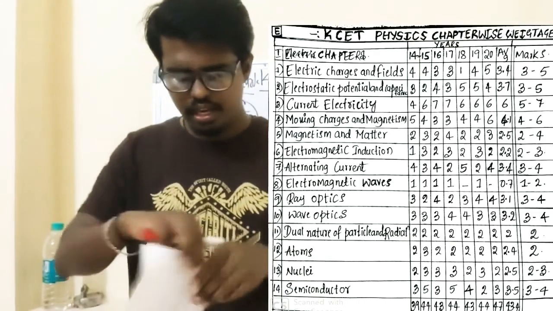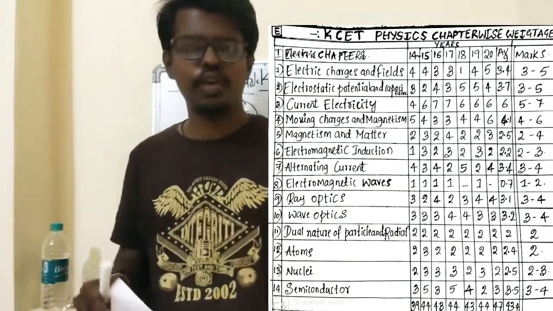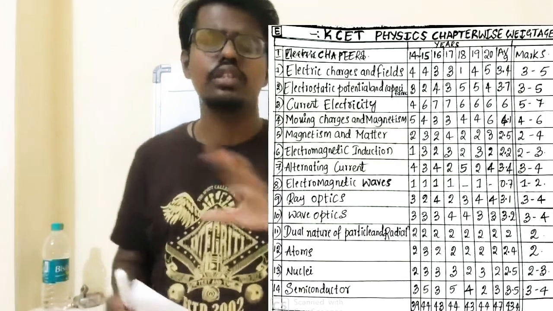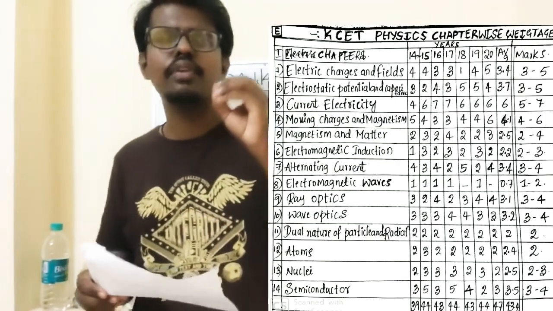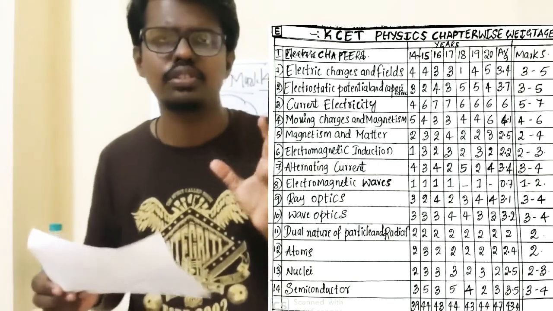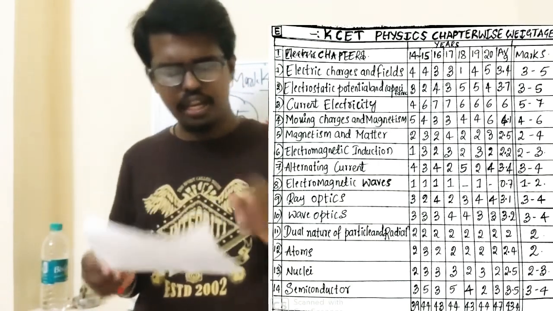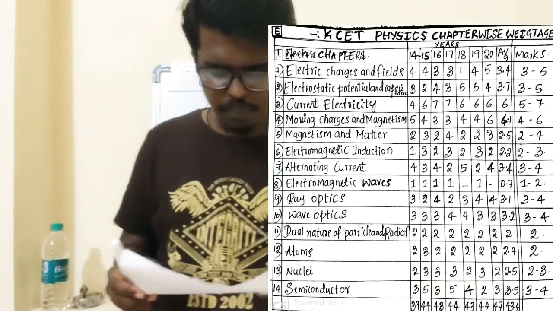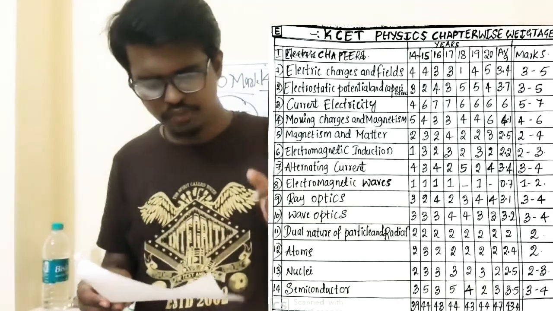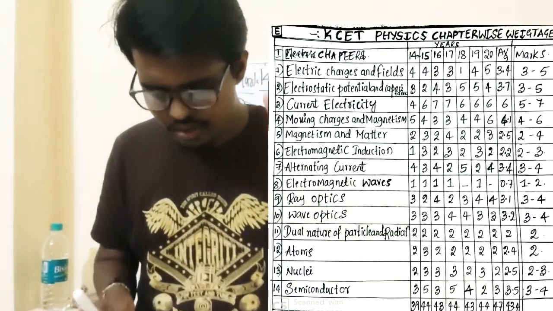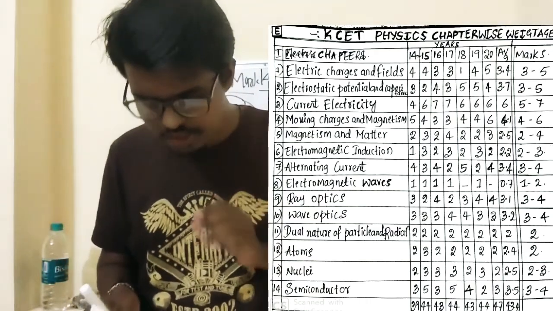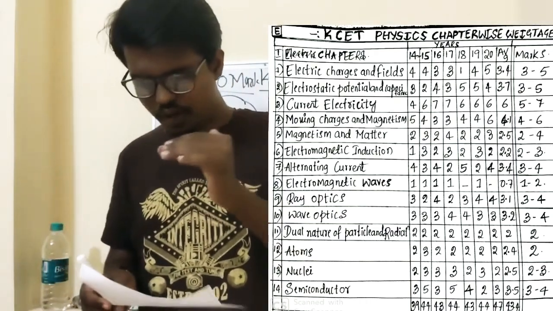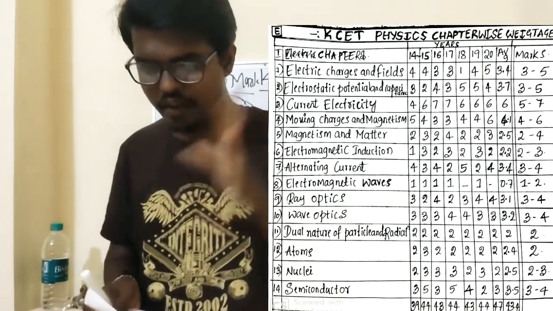Okay, now the next chapter, that is wave optics. In wave optics also there are a number of interesting concepts, and they can frame many tricky questions from this chapter. Okay, let's see. From wave optics, in 2014 they asked 3 questions, in '15 also 3 questions, '16 also 3 questions, '17 4, '18 4, '19 3, and the average will be 3.2.